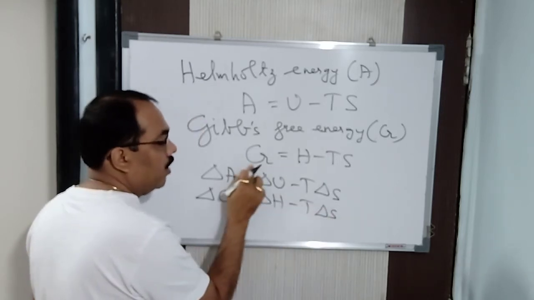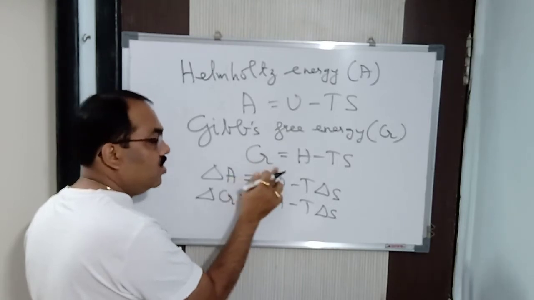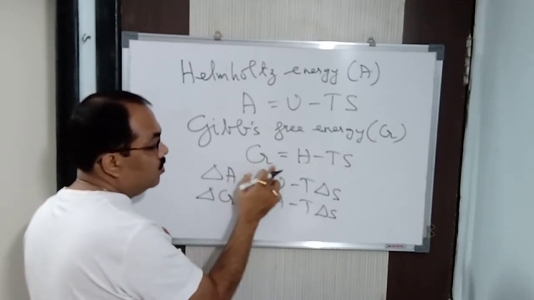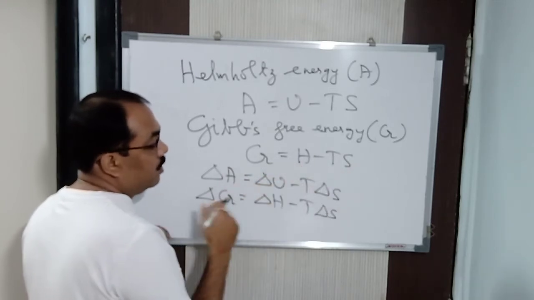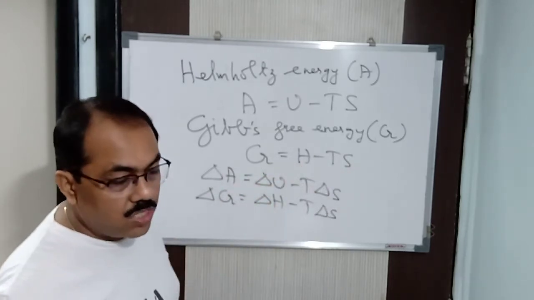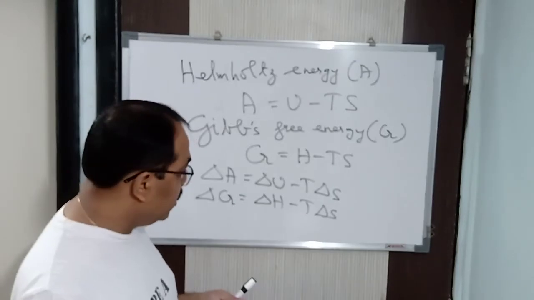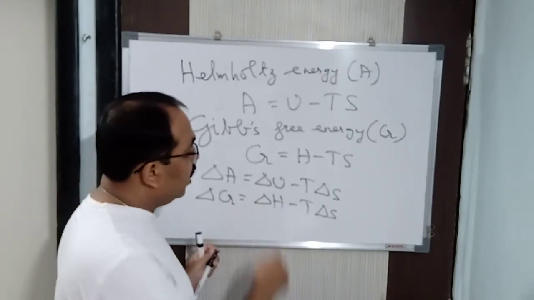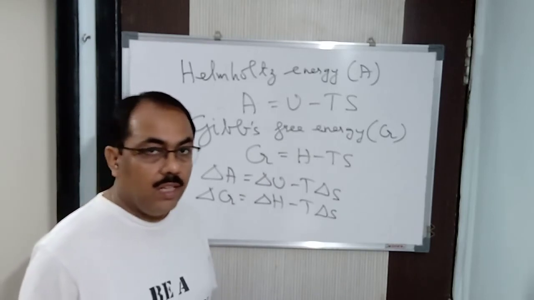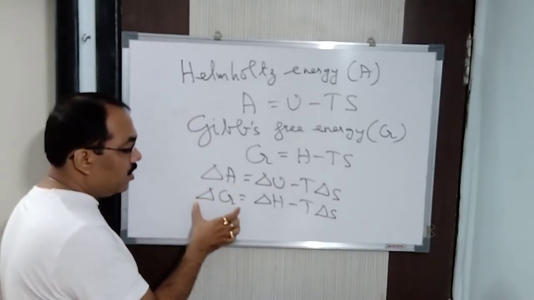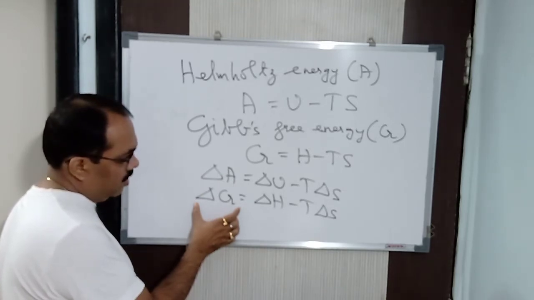Here also we can calculate the initial Gibbs free energy, G1 is equal to H1 minus TS1, and the final Gibbs free energy, G2 is equal to H2 minus TS2. When you subtract to calculate the change, you ultimately get this formula: delta G is equal to delta H minus T delta S, and delta A is equal to delta U minus T delta S. This is your change in Helmholtz free energy, and this is nothing but the change in Gibbs free energy.